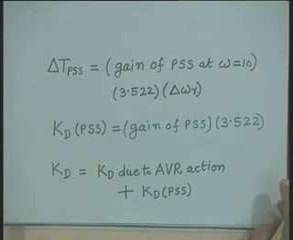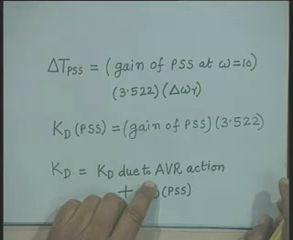The net damping torque which is going to be produced will be Kd due to AVR action plus Kd due to PSS, plus there will be some inherent damping torque which may be present in the system, because we have seen that when I did not consider the AVR, we did not consider the PSS, still there was some damping torque produced, a positive damping torque due to demagnetization effect.